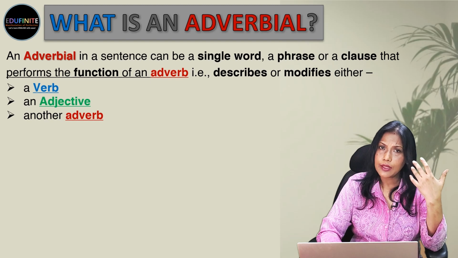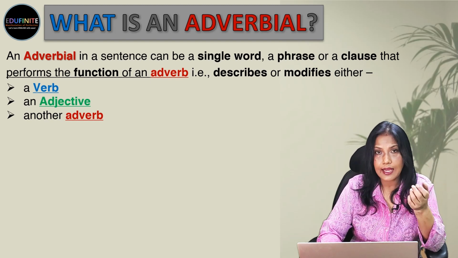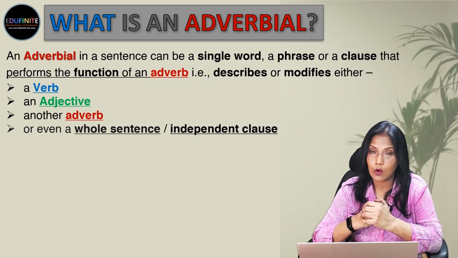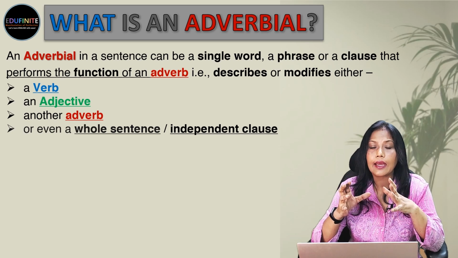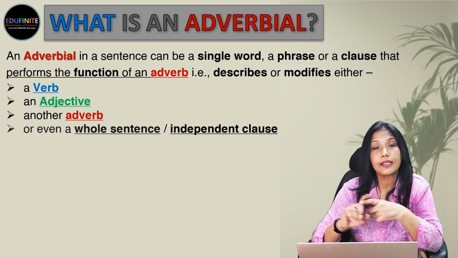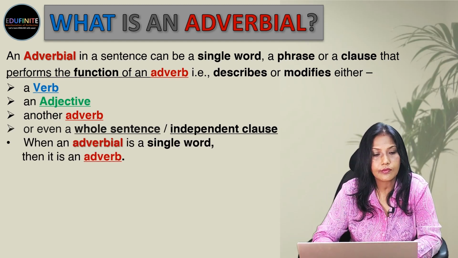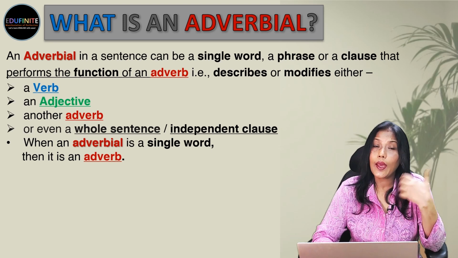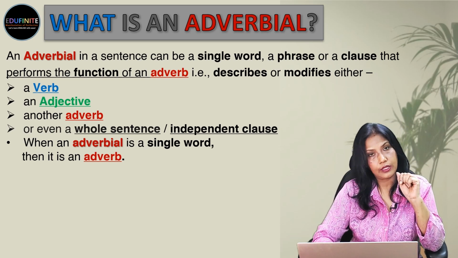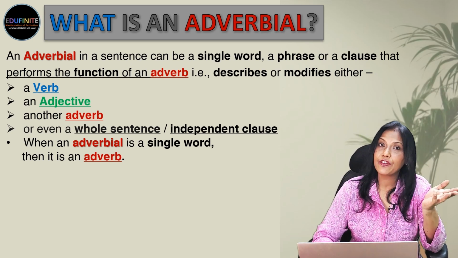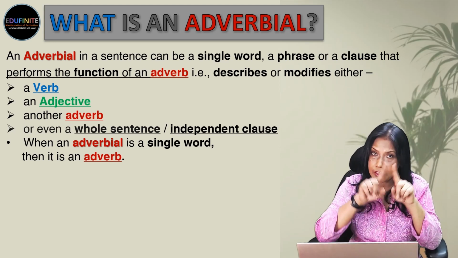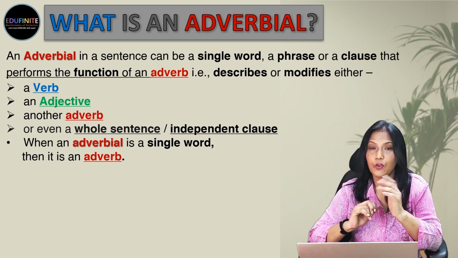Now we'll come to the examples a bit later. First, let's understand it. An adverbial can modify even a whole sentence or an independent clause. So sometimes an adverbial can modify a whole sentence, or if it's a clause, it will modify the independent clause. Now, when is it an adverb? It's an adverb when an adverbial is a single word. So, all adverbs are adverbials. You can call the adverbs as adverbials because adverbial is a category under which the adverb falls.